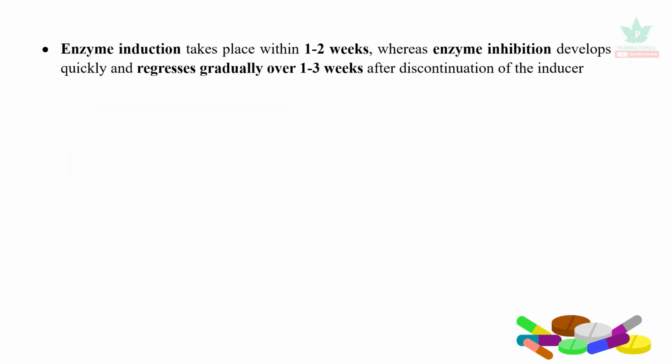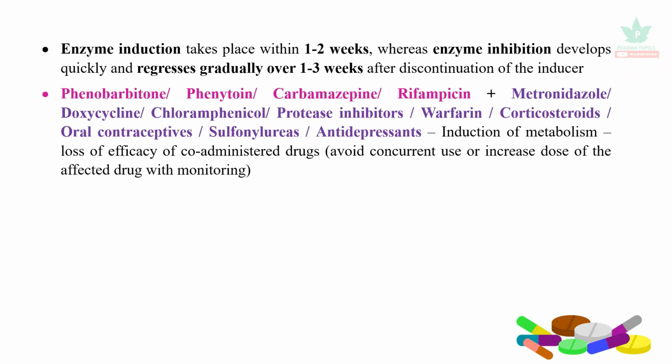Let us see some of the classical examples. Before that, let us know enzyme induction will take place within 1 to 2 weeks, whereas enzyme inhibition develops quickly and regresses gradually over 1 to 3 weeks after discontinuation of the inducer. So phenobarbital, phenytoin, carbamazepine or rifampicin are all enzyme inducers.